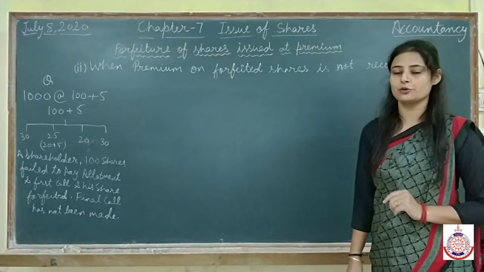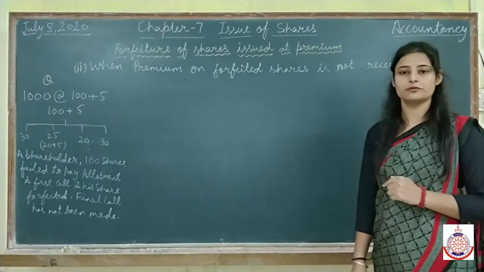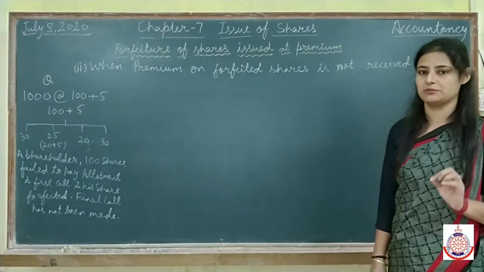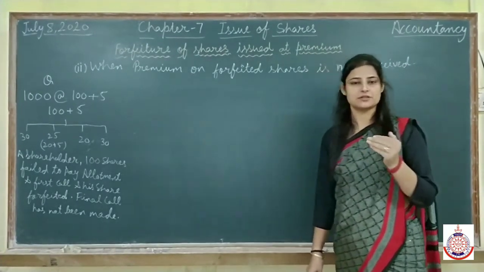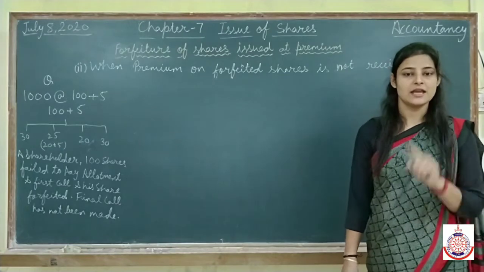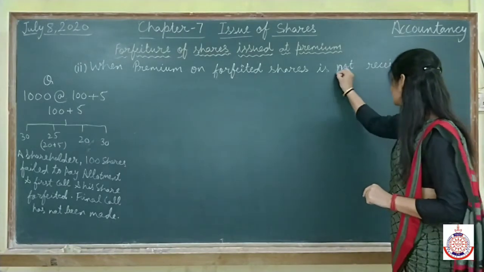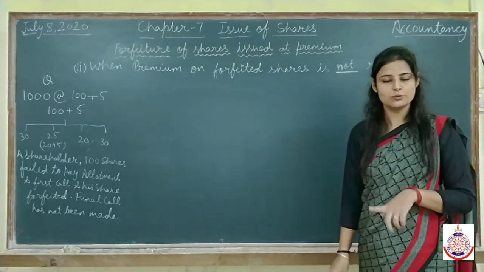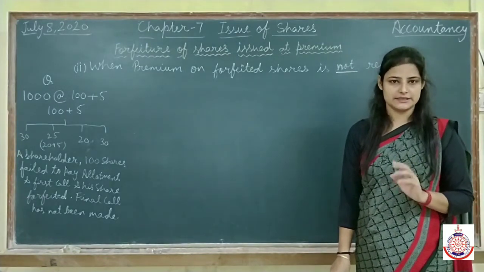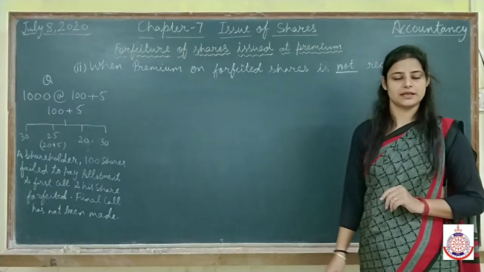In the previous video we had started our topic, forfeiture of shares issued at premium. There are two situations: first, when the premium amount is received, and the second is when the premium amount is not received yet. That is, the premium is due but not received yet. Now we are going to do the second situation.